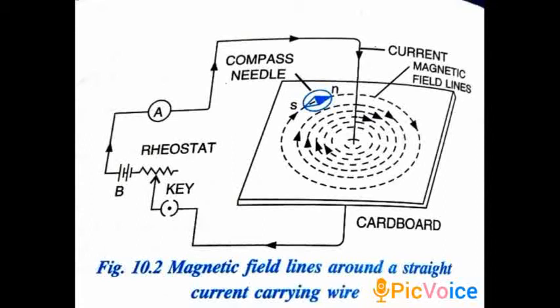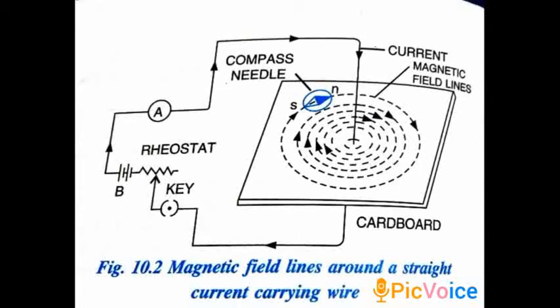There is an ammeter to measure the current also. And on the cardboard there is a magnetic needle compass. Now you have to take iron filings, meaning powdered iron, and just sprinkle it on the cardboard.